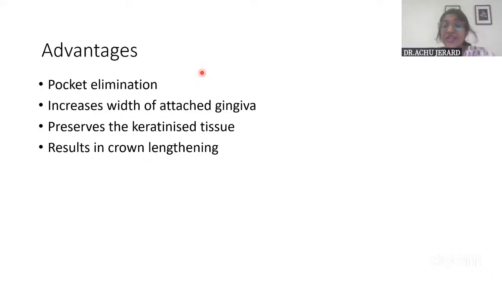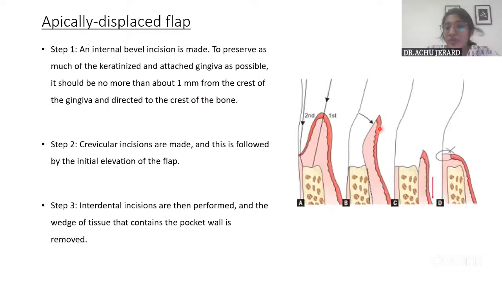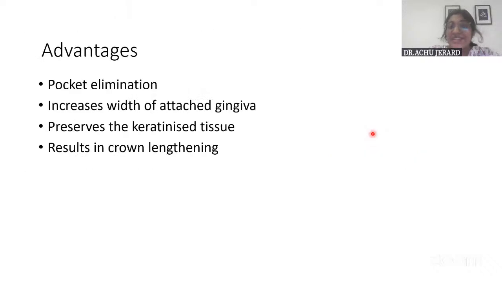It preserves the keratinized gingiva to the maximum. And also, another feature is that it preserves the attached gingiva also, and it can be used in areas of insufficiency of attached gingiva. Why? Because this pocket wall, which is apically pulled down and sutured, gets converted to attached gingiva after healing, with 50% shrinkage. So in a way, it is increasing the attached gingival width, and it also results in crown lengthening. So these are the advantages.